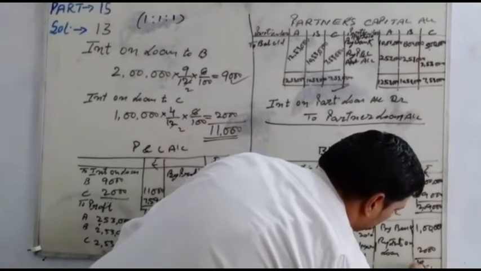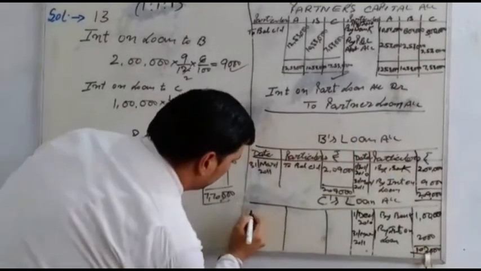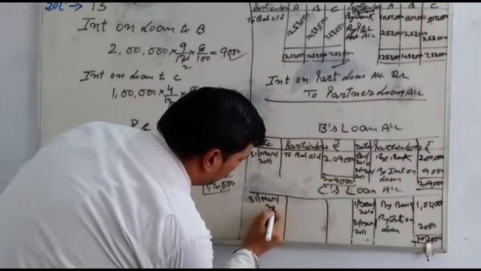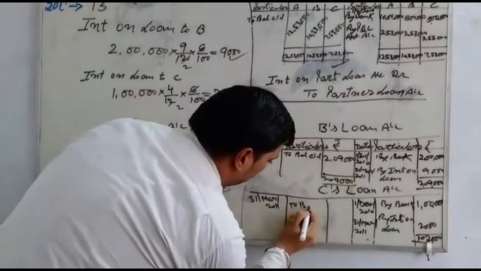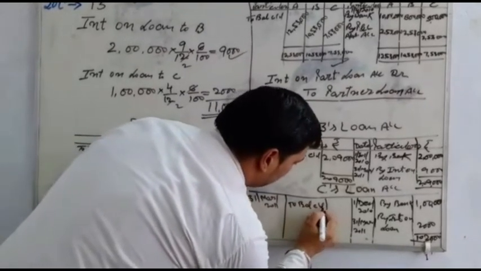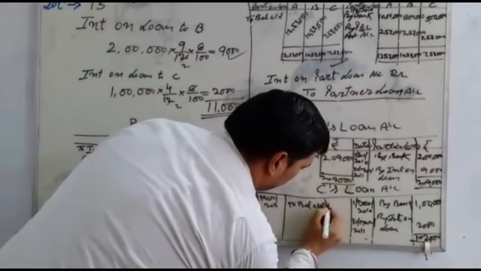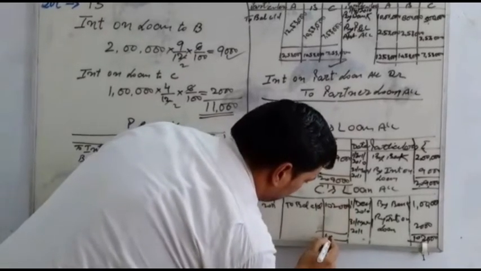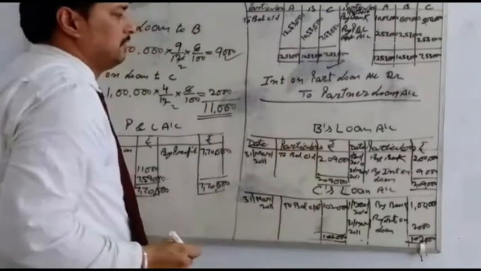Total is 1 lakh 2,000. And the same for the closing balance on 31st March 2011, to balance c/d 1 lakh 2,000.